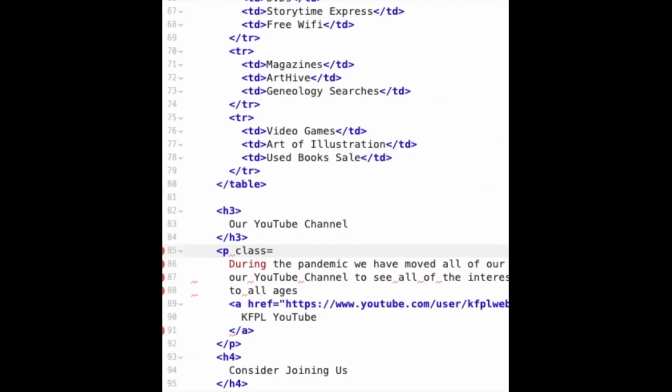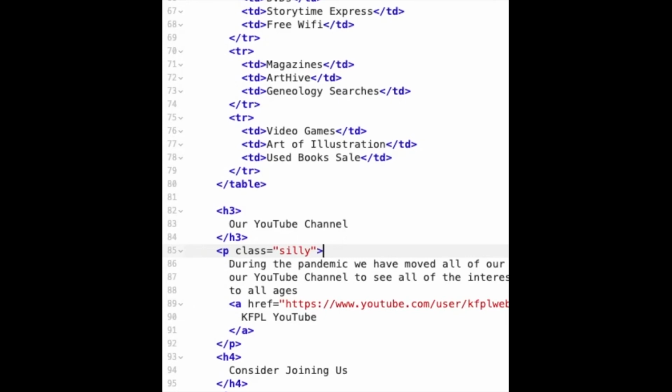Class equals quotation marks. We said we were going to do this one green. Let's call it something silly. Well, silly. And let's not forget the closing anchor. All right. So now we've called this paragraph silly.